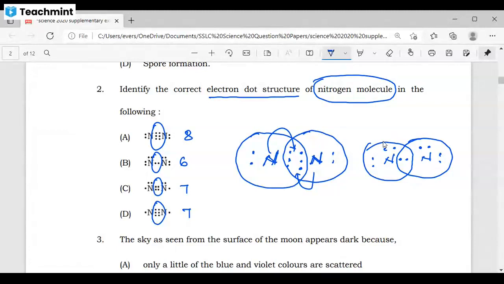So which is the correct answer among this? Can you tell me which is the correct answer?